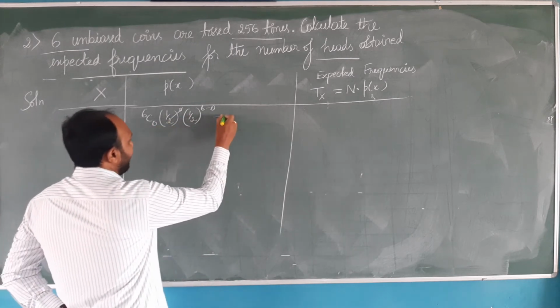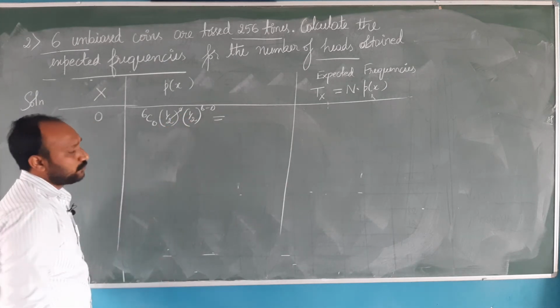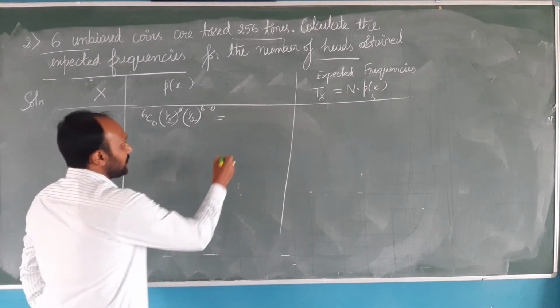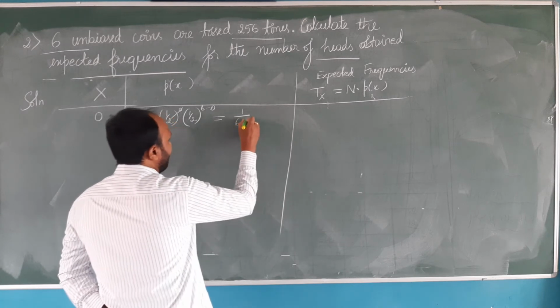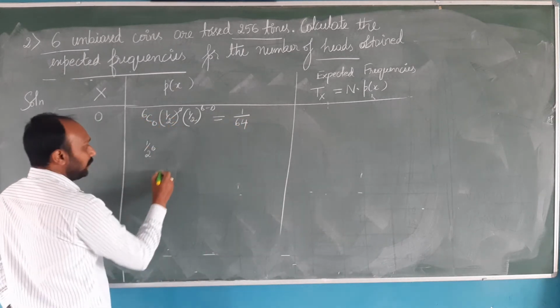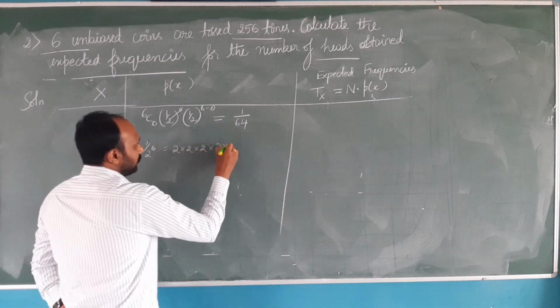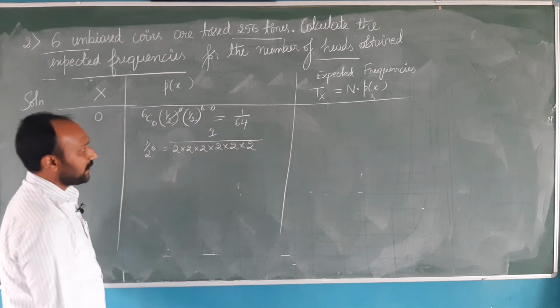So what will be the answer? 6C0 is 1 and 1 by 2 to the power 6 is 1 by 64, because 2 to the power 6 means 2 into 2 into 2 into 2 into 2 into 2. Next, what is the expected frequency? n is 256, into probability of x equal to 0, which is 1 by 64.